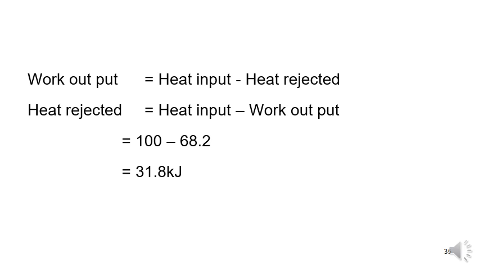So you only have to remember two formulas of the Carnot cycle. Efficiency is equal to 1 minus T2 by T1, and we have to remember that T1 is the higher temperature, the maximum temperature, and T2 is the lower temperature, the minimum temperature. Observing the two values in the data, the highest number is T1 and the lowest number is T2. Next, efficiency is equal to work done by heat supplied, and we can write the work done also as heat supplied minus heat rejected.